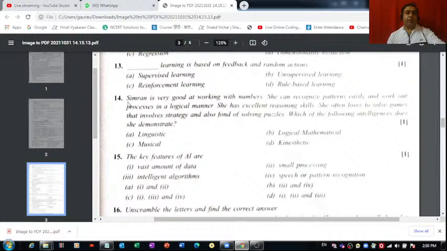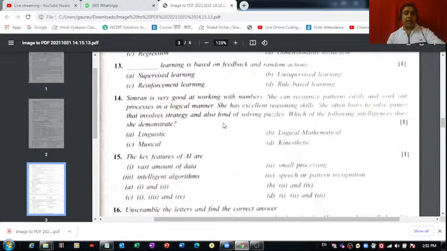Question number 14: Simran is very good at working with numbers. She can recognize patterns, work out processes in a logical manner. Then she has excellent reasoning skills. She often loves to solve games that involve strategy and is also fond of solving puzzles. So which intelligence out of these four do you think she possesses? As far as I'm concerned, Simran possesses logical mathematical intelligence.